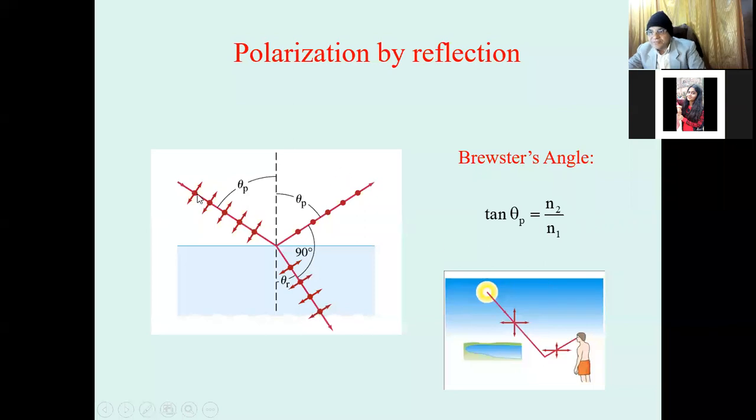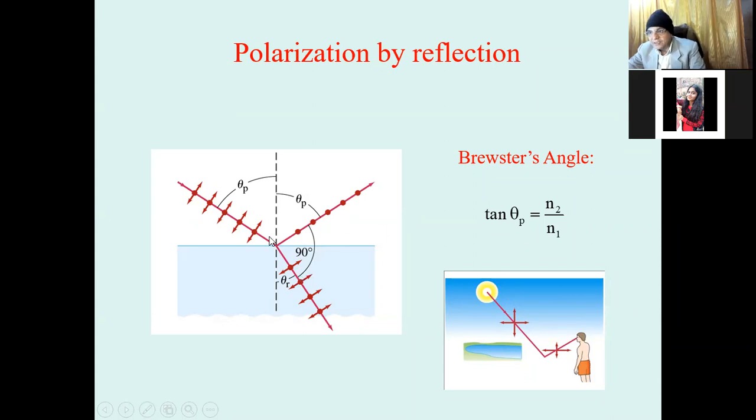Now, if the light undergoes reflection, this is the unpolarized light, incident at the angle theta p, the polarizing angle. Then there is a reflected ray at theta p, the polarizing angle, and some part of the ray will be refracted, at angle theta r. What we find is that the reflected ray and the refracted ray are at 90 degrees, perpendicular to each other.